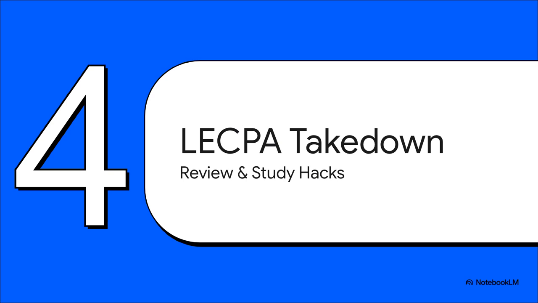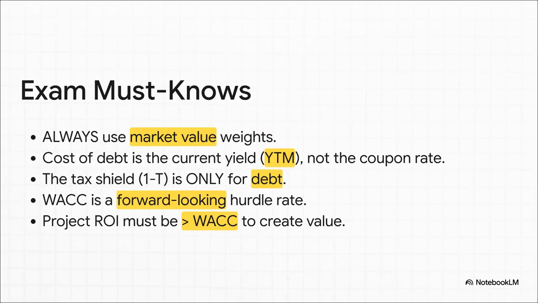All right, time to switch gears. Let's get straight into the high-yield info, the stuff you absolutely need to lock in for exam day. Think of this as your rapid-fire cheat sheet for maximum retention. These right here are the non-negotiables, the 5 commandments of WACC. Number 1, market value weights, always. Number 2, for the cost of debt, use its current yield, the YTM, not some old coupon rate from years ago. 3, that tax shield, it is only for debt. Don't you dare apply it anywhere else.